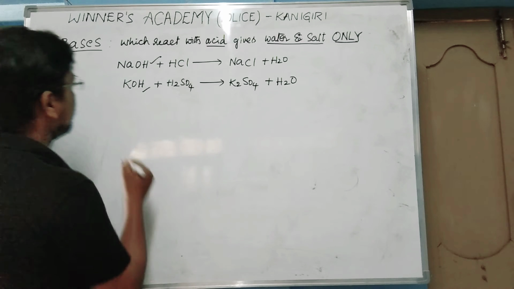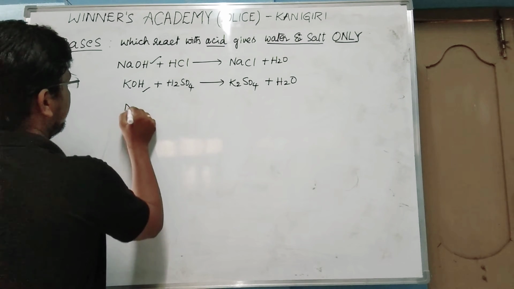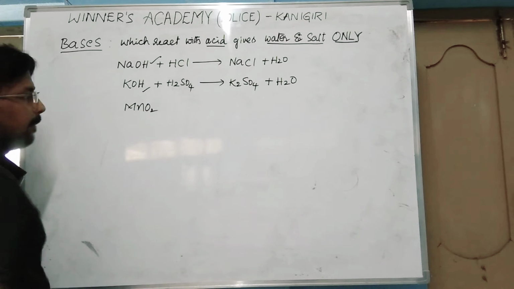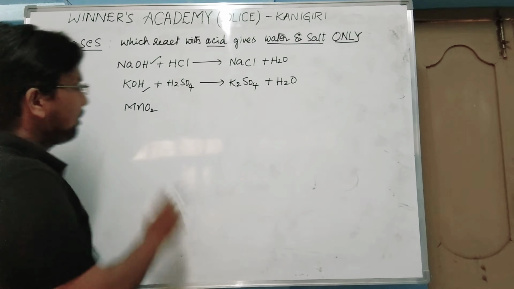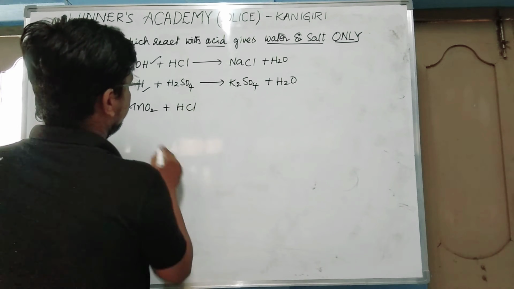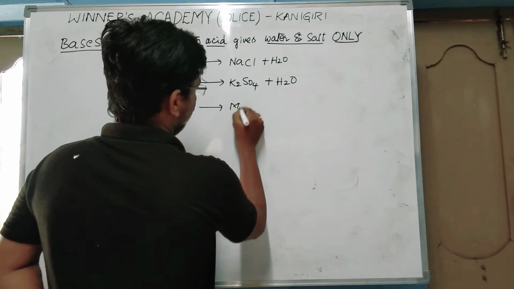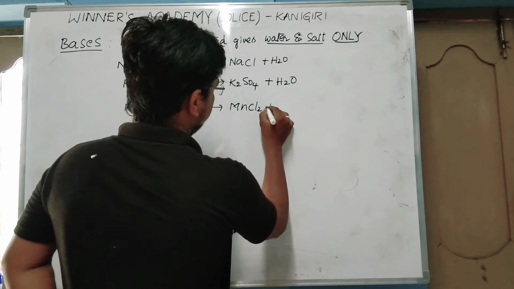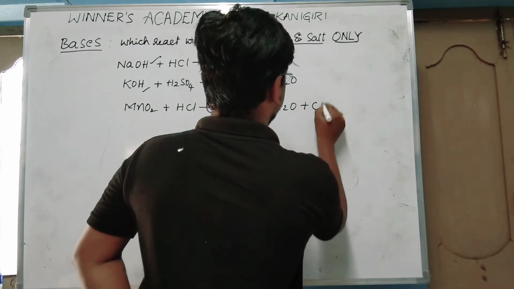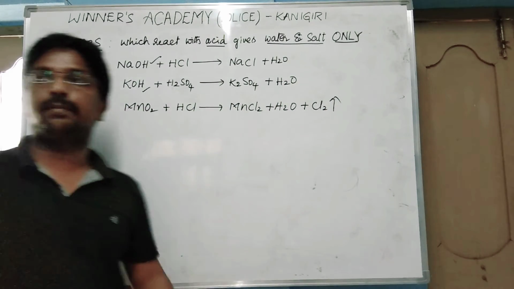Suppose I take MnO2. When it reacts with hydrochloric acid, it forms MnCl2 plus H2O plus chlorine gas is liberated.